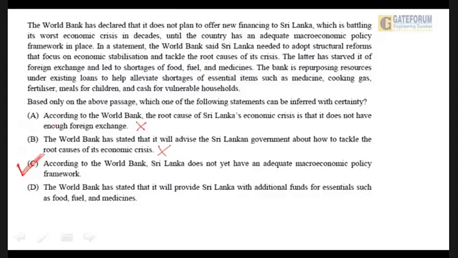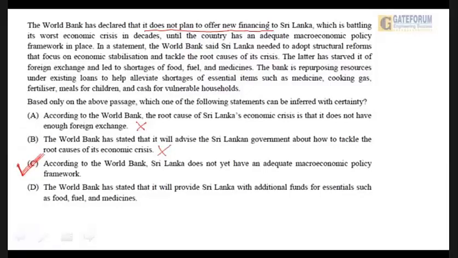The World Bank has stated that it will provide Sri Lanka with additional funds for essentials such as food, fuel, and medicines. This is absolutely wrong because it has clearly been stated that it does not plan to offer new financing. So additional financing is out of the question.